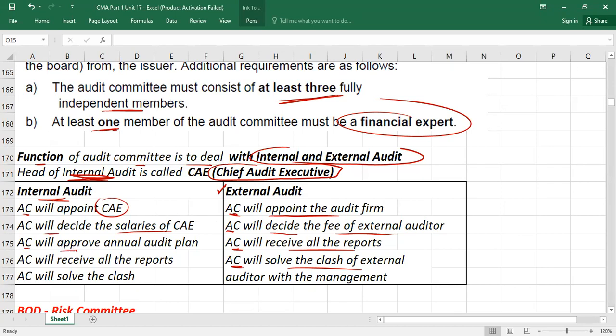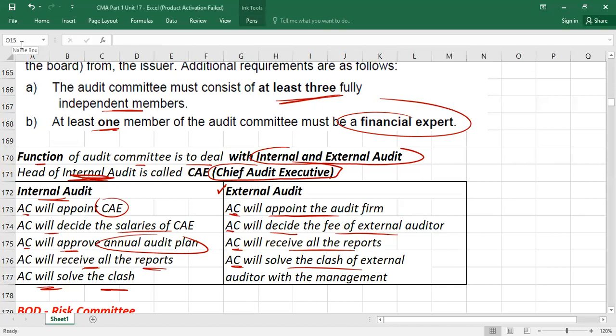Then audit committee will approve the annual audit plan. You know, internal auditors always prepare an annual audit plan, like how many audits they will do this year. When the first audit will start, when the second audit will start, when the third audit will start, right? So they prepare this plan. This plan is always handed to the audit committee, and audit committee will approve it. Then they will follow that plan. Okay. Then audit committee will receive all reports from the internal auditor. So then audit committee will solve the clash of internal auditors also.